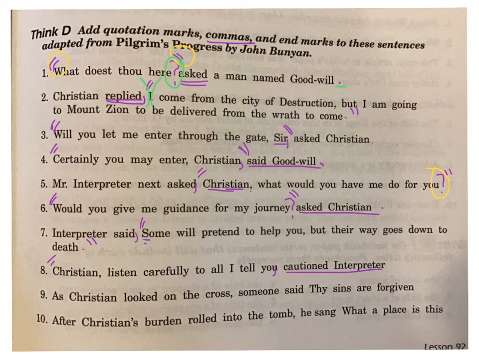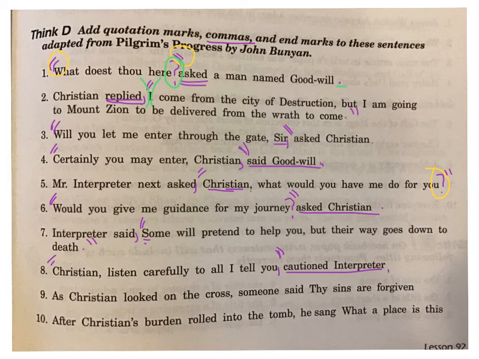I mean, it looks like a comma, but it's in the wrong spot. Let me say it that way. So I'm going to erase that comma and fix it. And then I need quotation marks after that, two of them, and then a period at the end. So I need to make sure that my marks are accurate.